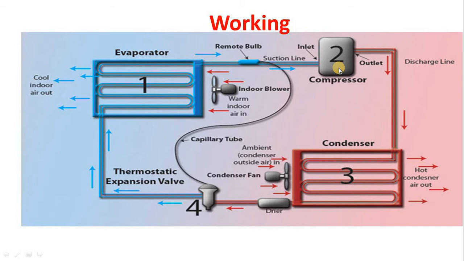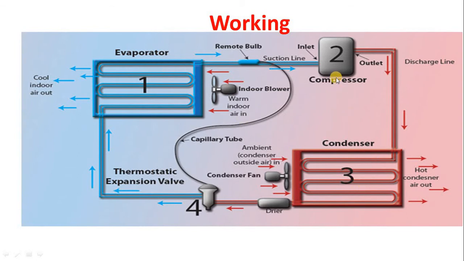The first is the compressor, the second is the condenser, the third is the expansion valve, that is the throttling valve, and the fourth is the evaporator. The compressor and condenser are related to the high pressure, high temperature region, and the evaporator and expansion valve are related to the low temperature, low pressure region. Here red indicates the high pressure, high temperature line, and blue indicates the low pressure, low temperature line.